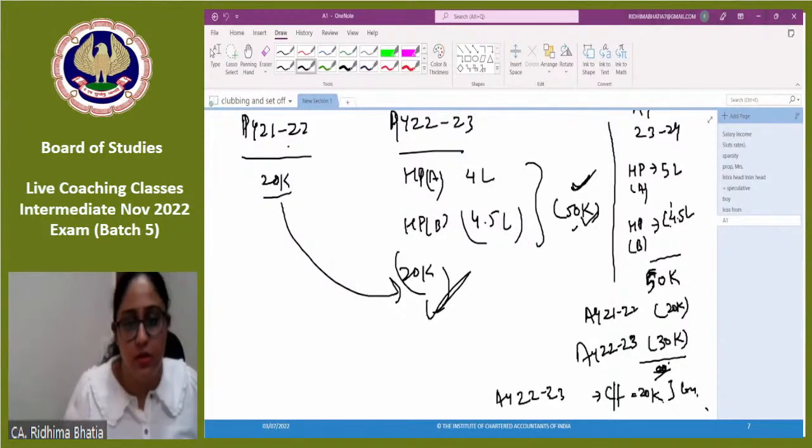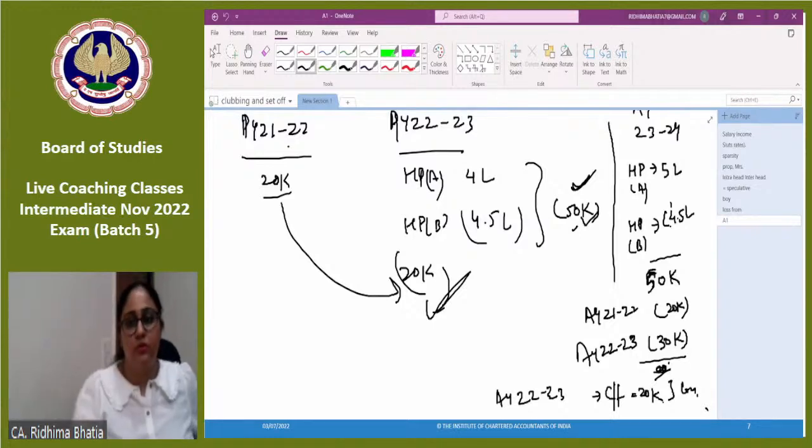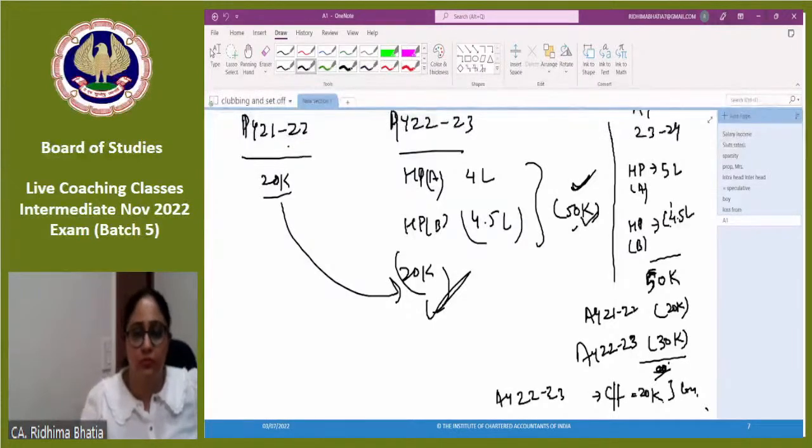Very good, Sneha. Absolutely correct. So most of you gave the right part. Pooja gave the right part. Everyone gave a correct part. Correct, Mukta.